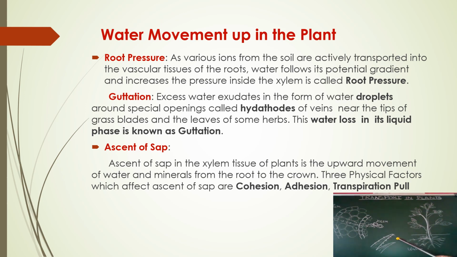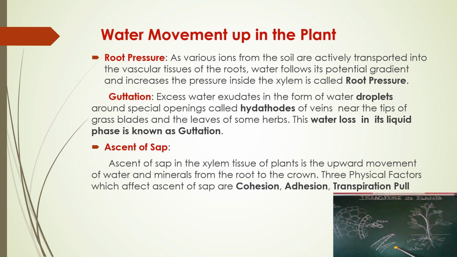Now see the definition. Excess water exudes in the form of water droplets around the special openings called hydathodes of veins near the tips of grass blades and the leaves of some herbs. This water loss in the liquid phase is called guttation. Guttation means water loss in the form of a liquid, but in transpiration the water loss is in the form of vapor. Here the water loss is in the form of liquid, and it is due to the root pressure. This is called guttation.